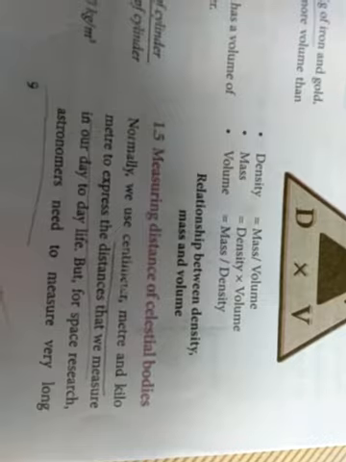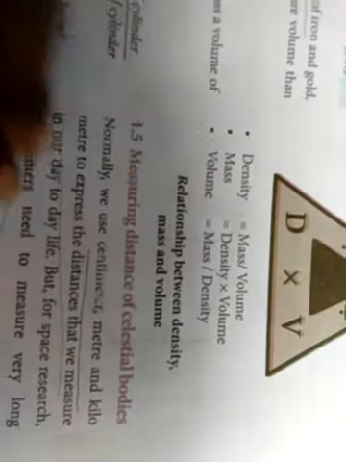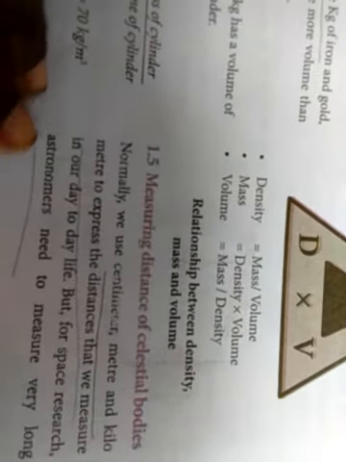But space researchers and astronomers need to measure very long distances, such as the distance between the earth and a star or the distance between two stars. To express these distances, we have to use the astronomical unit and the light year.